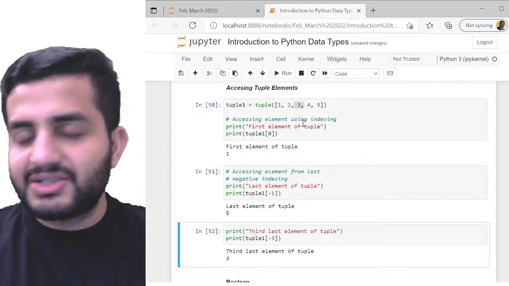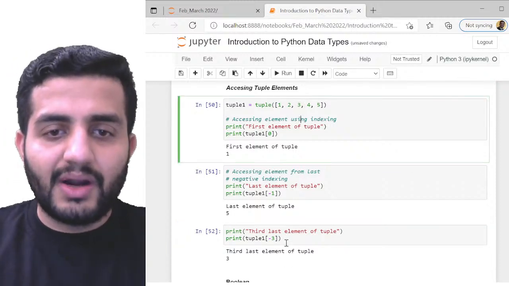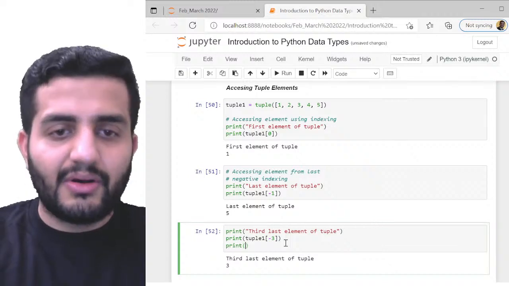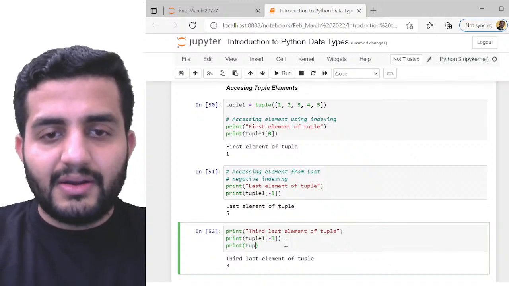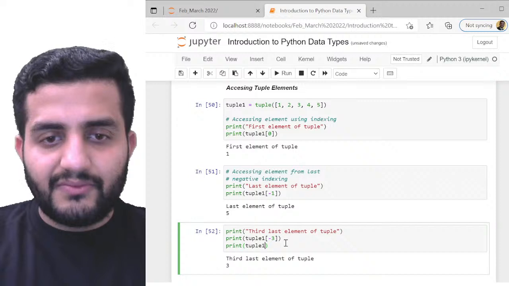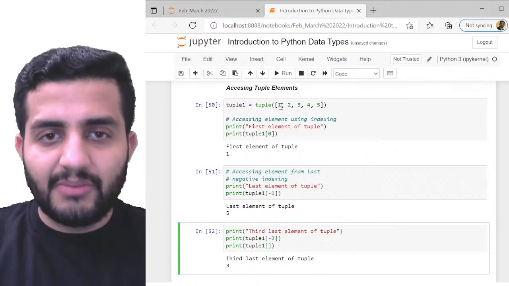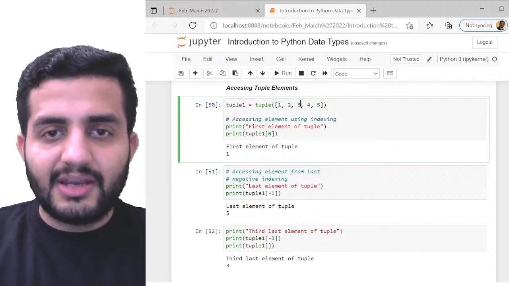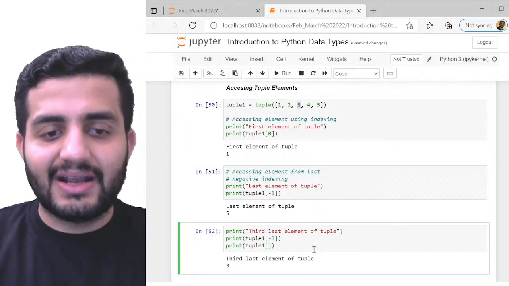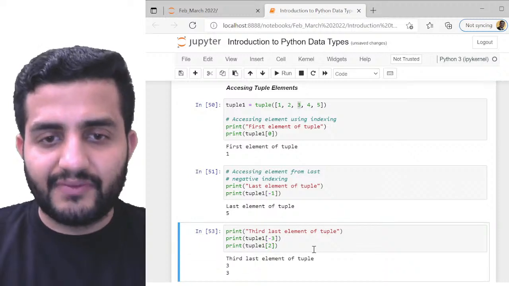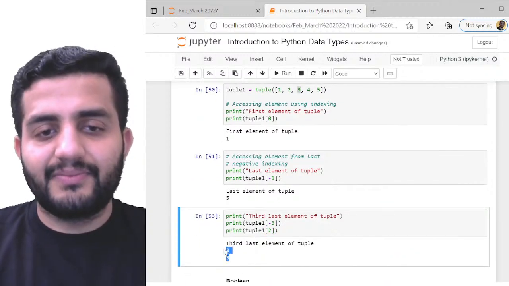Or in the forward direction, I can still get the same thing by doing what? I can also do print of tuple 1 and tuple 1. If I do it from forward indexing, 1 becomes 0, 2 becomes 1, 3 becomes 2, right? So this is my second index, value 3. If I do it like this, I'll still get 3, pretty much valid.